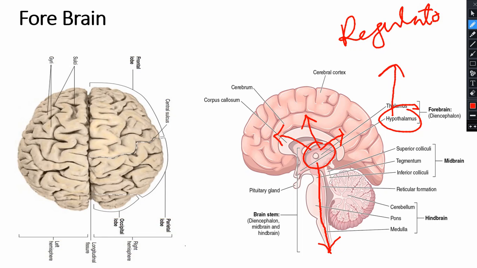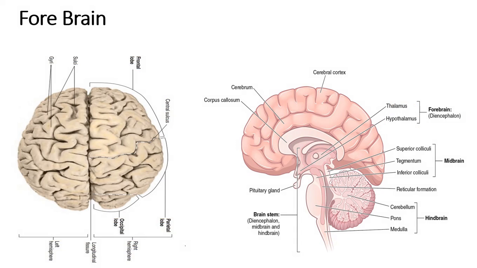When your energy level goes down and you do not have proper food, the hypothalamus produces a response, and the response is in the form of hunger. That's why you then need food to eat. The same goes for thirst. So these are the works of the thalamus and hypothalamus. I hope you have understood this lecture.